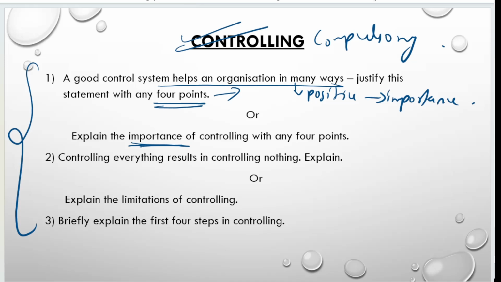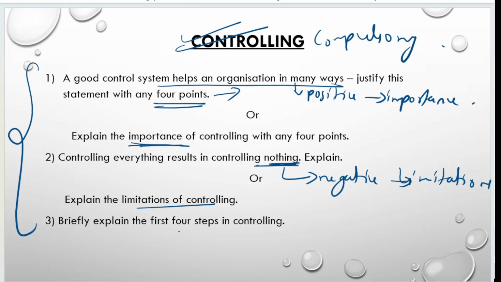What is the importance? Controlling everything results in controlling nothing. See, negative. Statement is negative. Write the limitations. Okay, write the limitations, that is limitations or demerits of controlling. When the statement is positive, you have to write the importance. If the statement is negative, you have to write the demerits or the limitations.